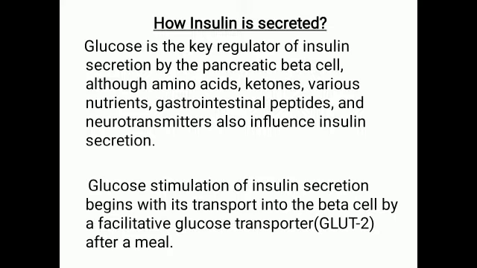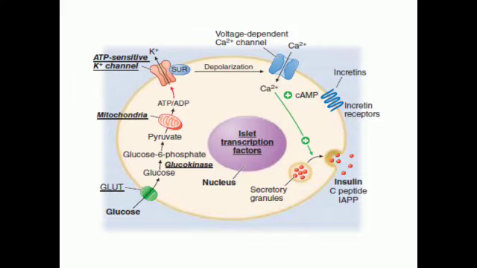Glucose stimulation of insulin secretion begins with its transport into the beta cell by a facilitative glucose transporter, GLUT2, after a meal. So, after a carbohydrate-rich diet, when the blood sugar level increases, the excess blood sugar gets entry into the beta cell through this GLUT2 transporter. It takes glucose inside the beta cell and then it is converted to glucose 6-phosphate and undergoes further glycolysis and gives us the ATP.